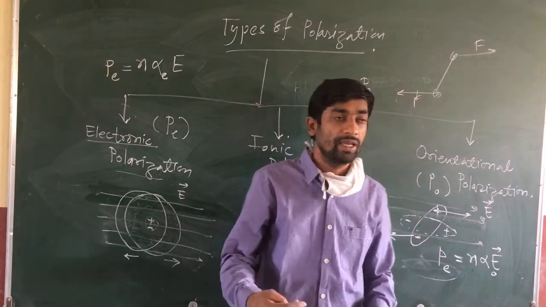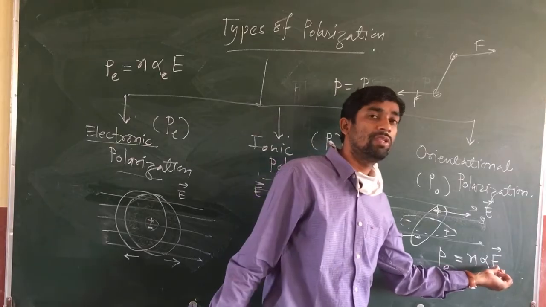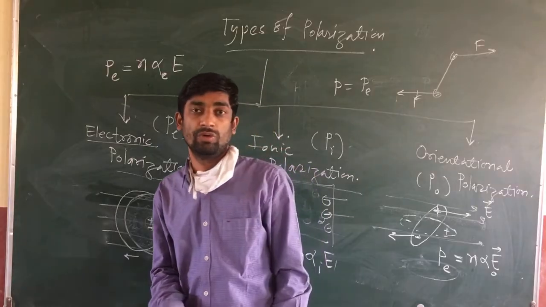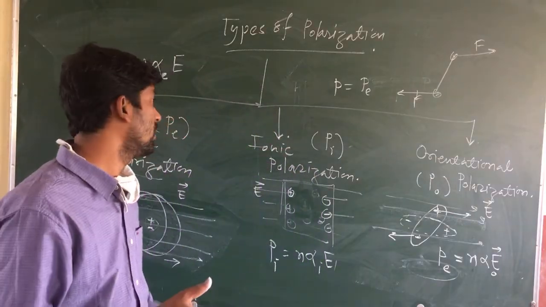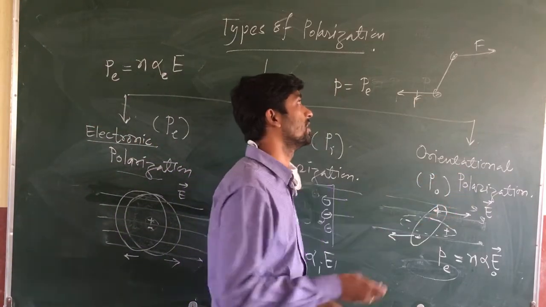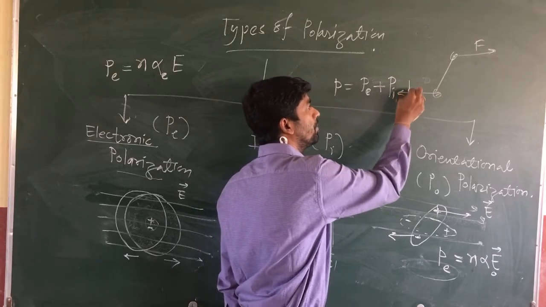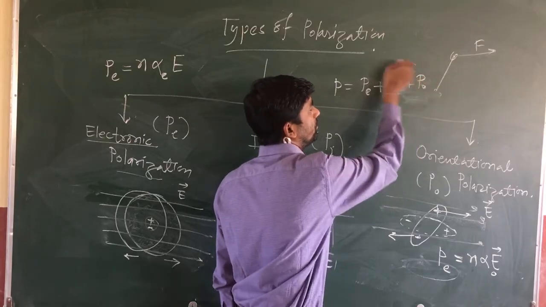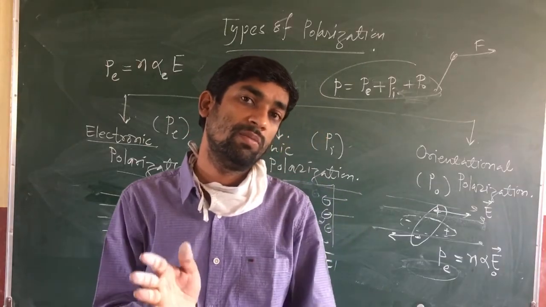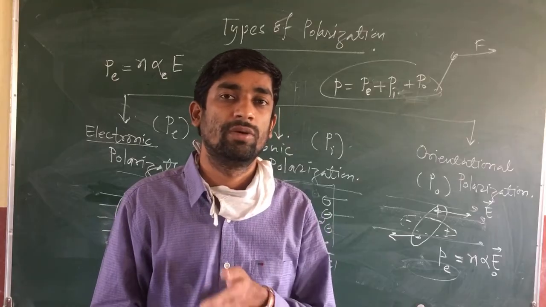So in every case there is an electric field. This polarization totally depends upon this electric field. If the electric field is more, polarization will be more. So any polarization is the sum of electronic polarization, ionic polarization as well as orientational polarization, that is P equals PE plus PI plus PO. So this is about the types of polarization. Okay. Thank you.